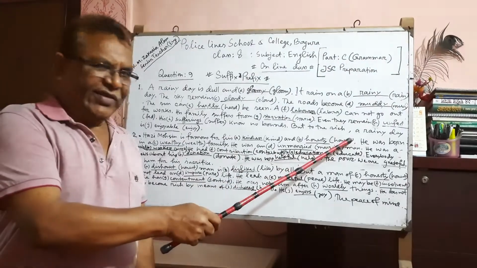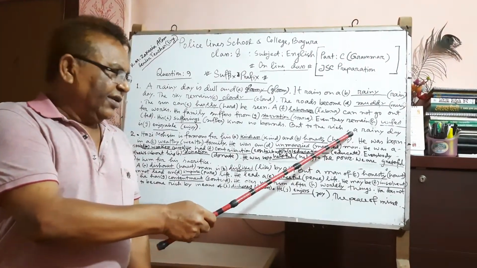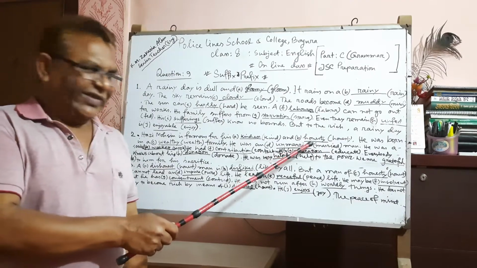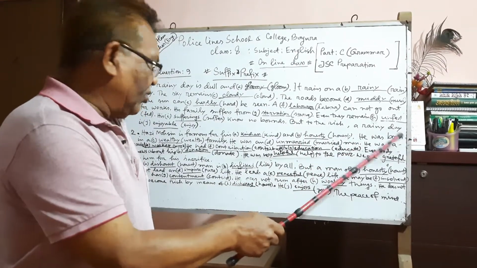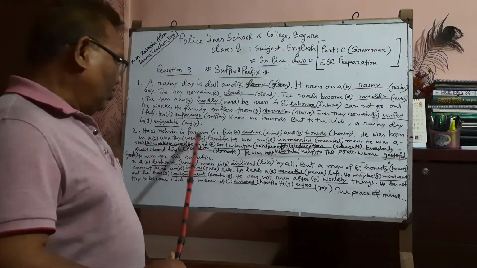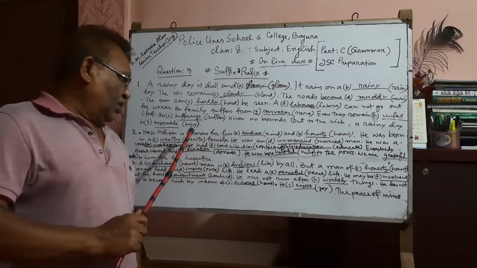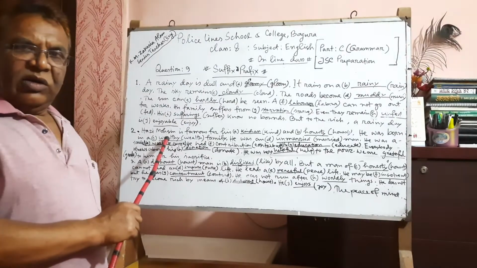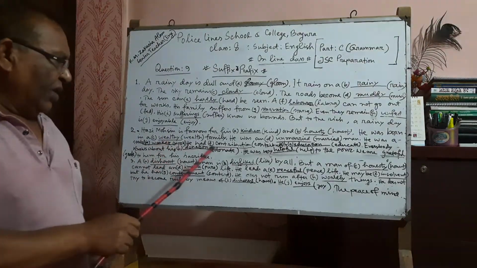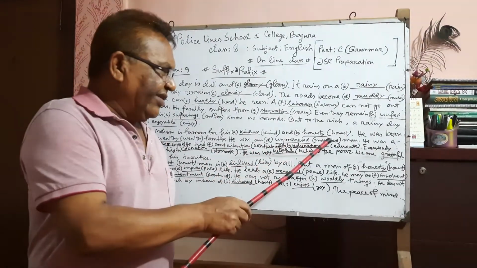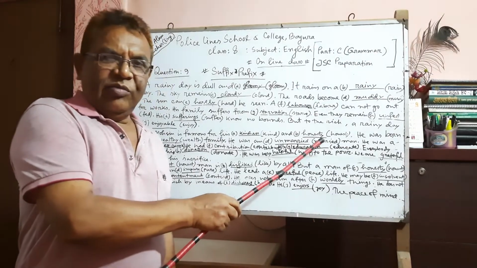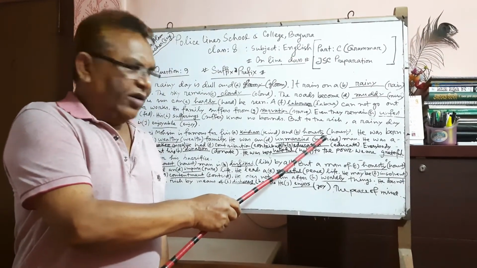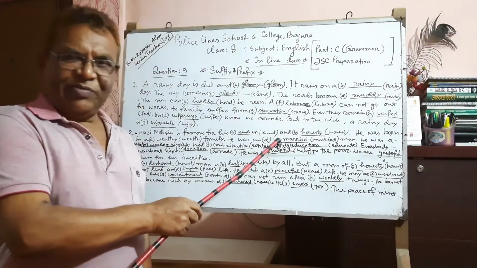And honest, its suffix honesty. He was born in a wealthy, wealthy, its suffix. He was an married man. Married is the root word, but unmarried is the prefix.